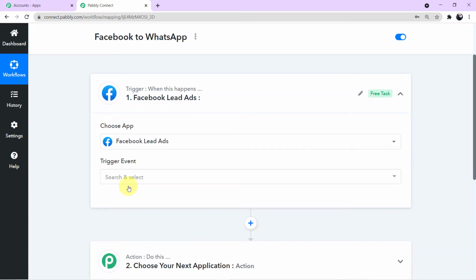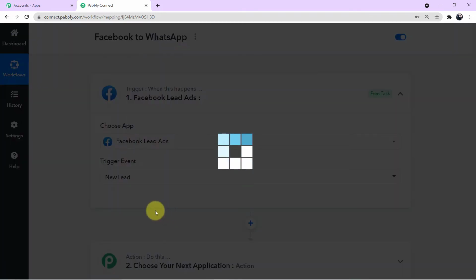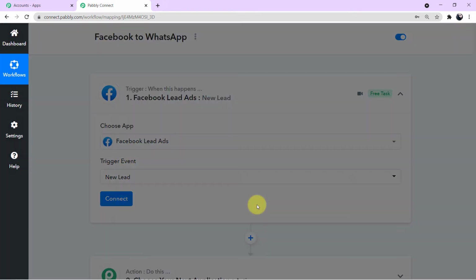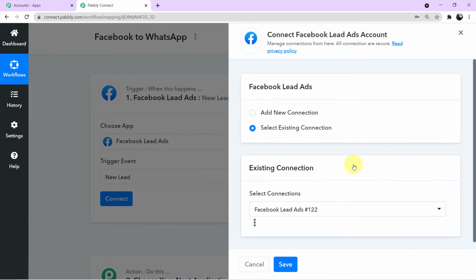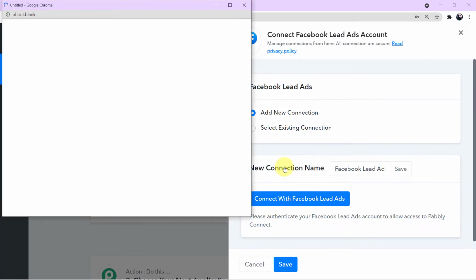Now a new field of trigger event has emerged in front of you. If you'll click this arrow, you can see the particular trigger event, which is new lead. I'll choose this. And now I'll click on connect. Okay, a mini window will emerge in front of you asking for 2 options: add new connection and select existing connection. I'll click on add new connection, and now I'll click on connect with Facebook lead ads.